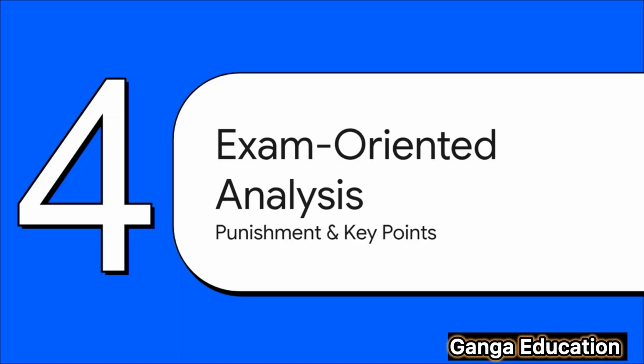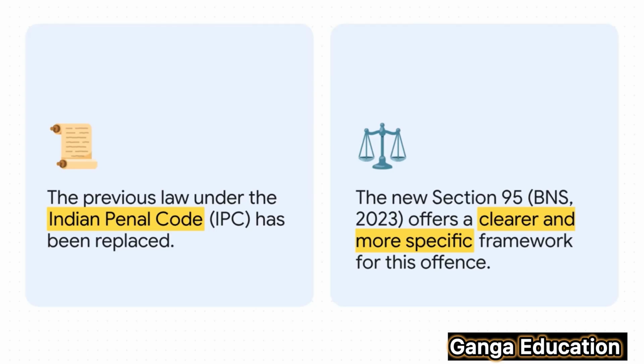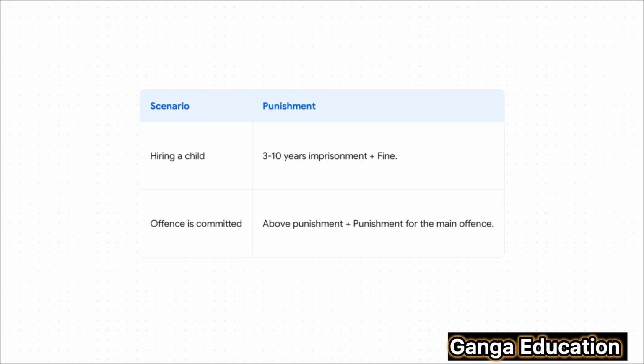Now let's get to the final and, from an examination perspective, the most important section, the exam-oriented analysis. Here we're going to laser focus on punishment, legal comparisons, and the key points you need for revision. Just briefly, you might be wondering how this compares to the old law. Well, while the previous Indian Penal Code had provisions dealing with abetment, the new Section 95 under the Bharatiya Nyaya Sanhita 2023 gives us a much clearer and more specific framework to fight the exploitation of children in criminal activities. It's more direct.